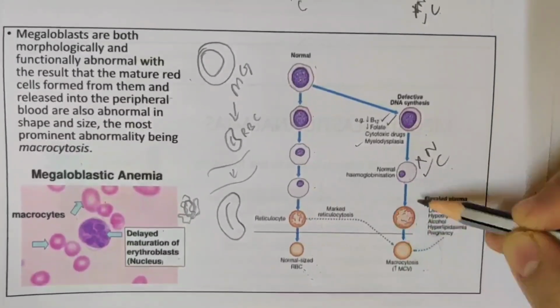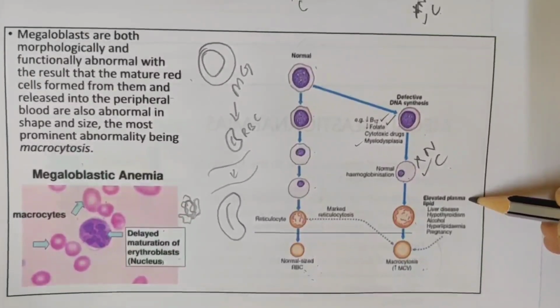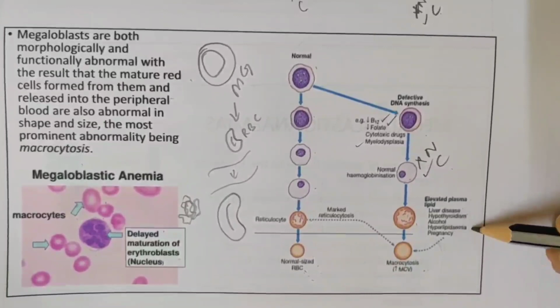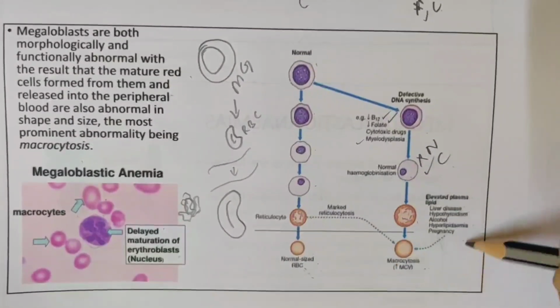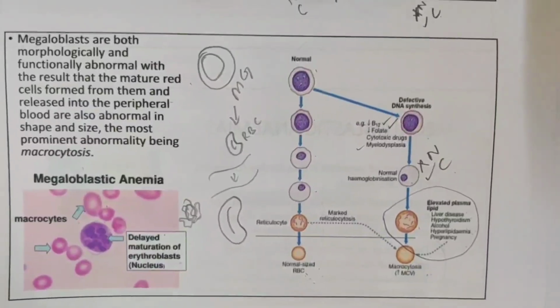Okay. So because of this, what will happen? You can have elevated plasma lipids, which are seen in liver disease, hypothyroidism, alcohol, hyperlipidemia, and pregnancy. This macrocytosis is seen in these conditions.